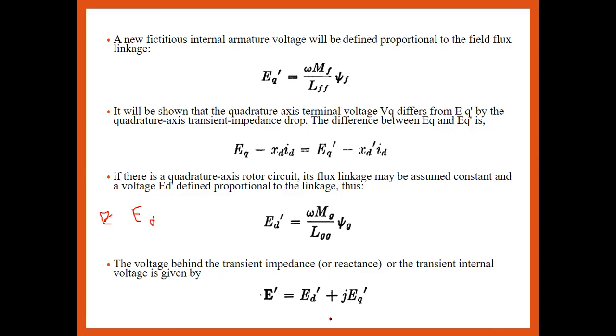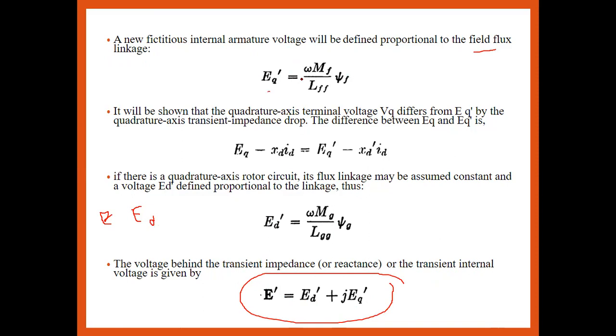Okay, and this is nothing but the total voltage behind the transient impedance, or the transient internal voltage. If I want to find the steady state internal voltage, then E is equal to ED plus jEQ. Whereas the fictitious internal armature voltage is redefined as directly related with the field flux. So it is directly proportional to the field flux.